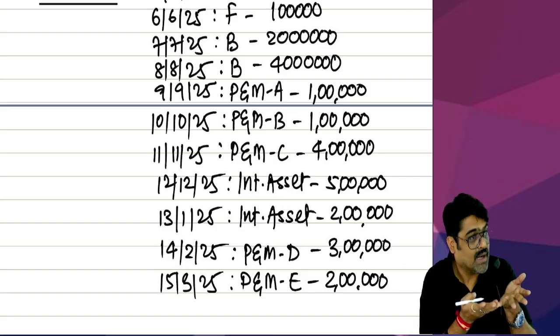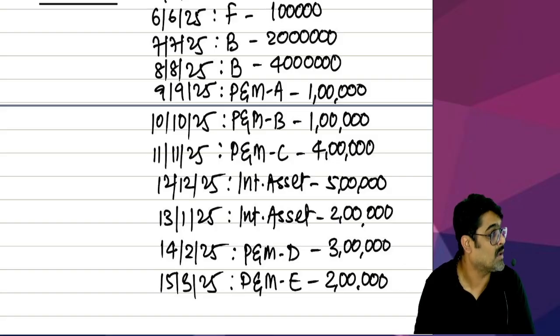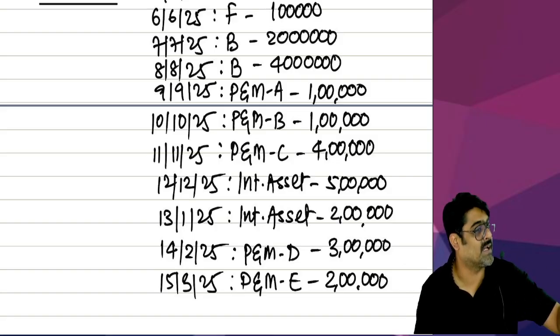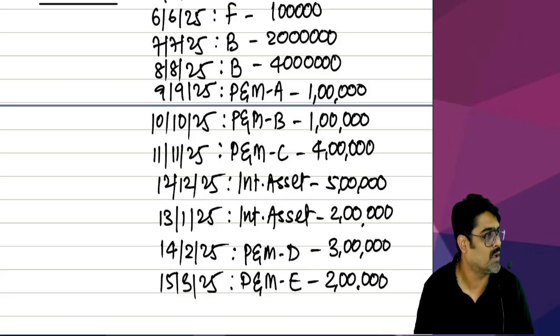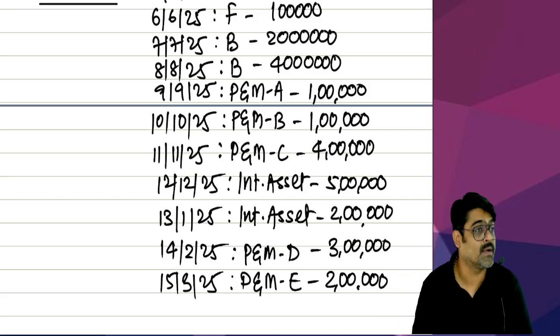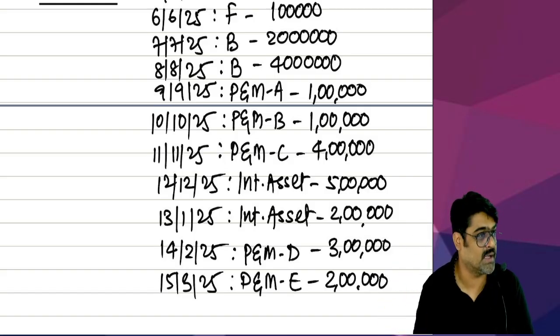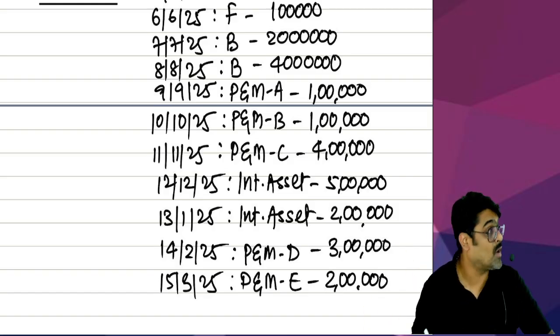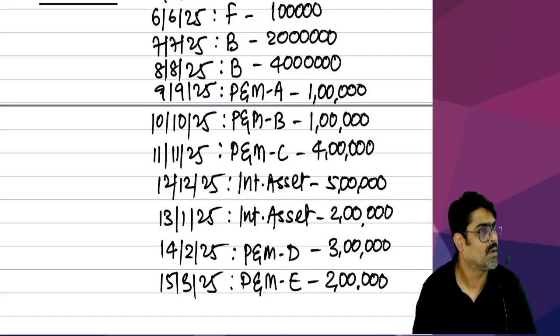Whether this assessee is claiming the correct amount of depreciation or not, even they will have to calculate my depreciation and verify whether the claim made by me is correct or not. So they will have to ask for each and every asset when it was acquired. For this asset, from this date to this date, you have calculated depreciation. Depreciation on this asset was at this rate. For this asset, you are following this method. Why do all such hard-working things? Keep things simple.